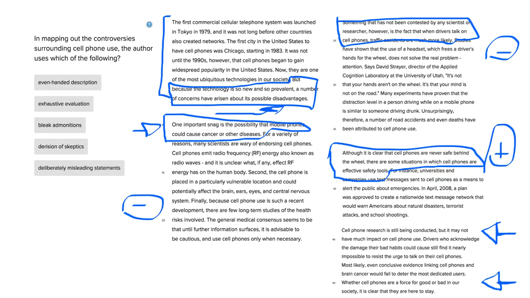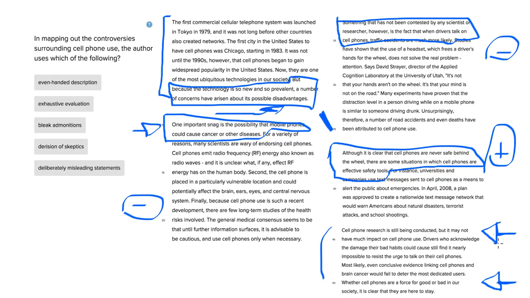So this is still consistent with our thesis because it says the technology is so new and prevalent, a number of concerns have arisen about its possible disadvantages, but it doesn't say that there's really anything to say that these concerns are necessarily correct or that they tell the entire story. So this is simply adding something that's a little bit different. And then we have a conclusion here.